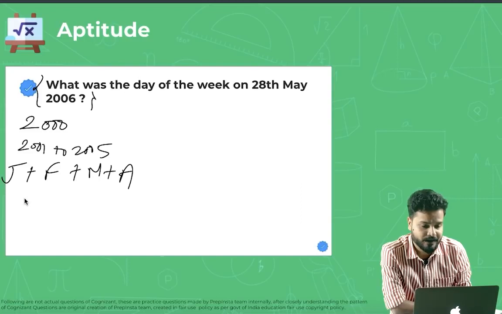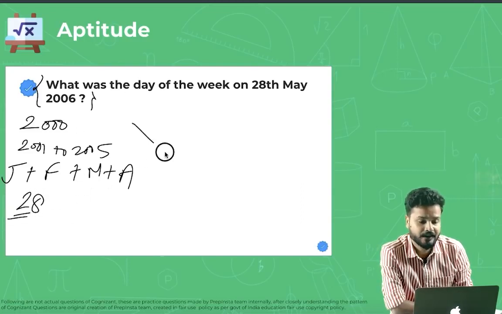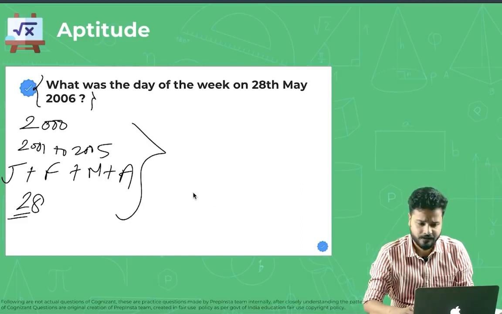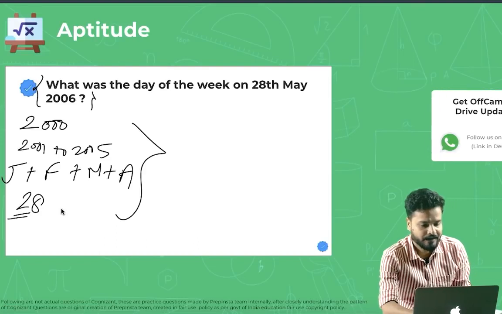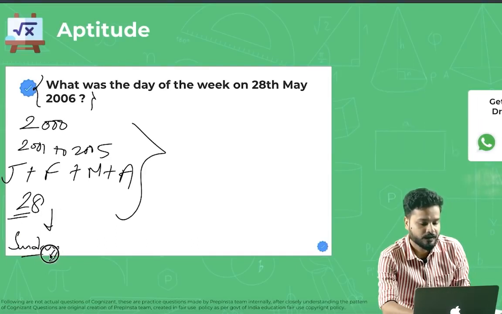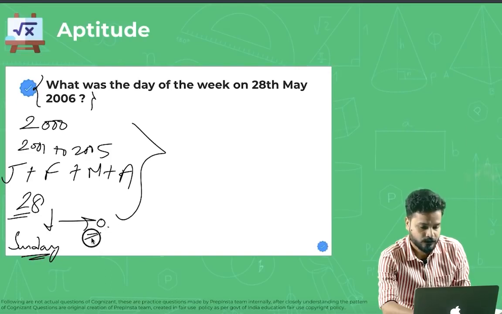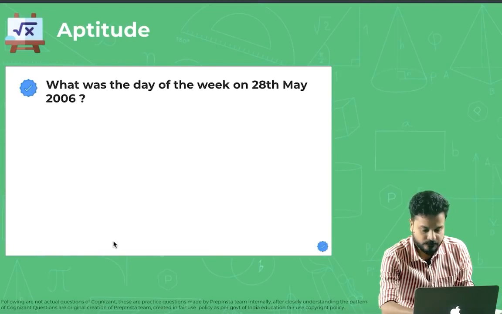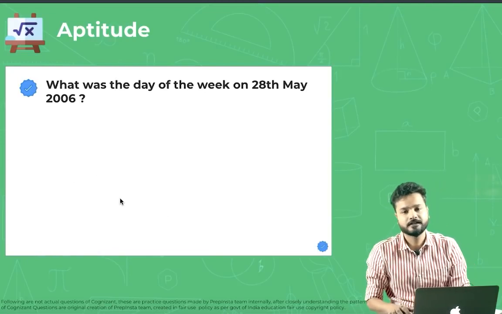Then in the fourth step, they'll find the number of odd days till 28th of May and find the answer. That's what most of you would have done, right? And the answer you've got is Sunday, because the number of odd days is 0. Now let me tell you a very cool way of solving this problem.